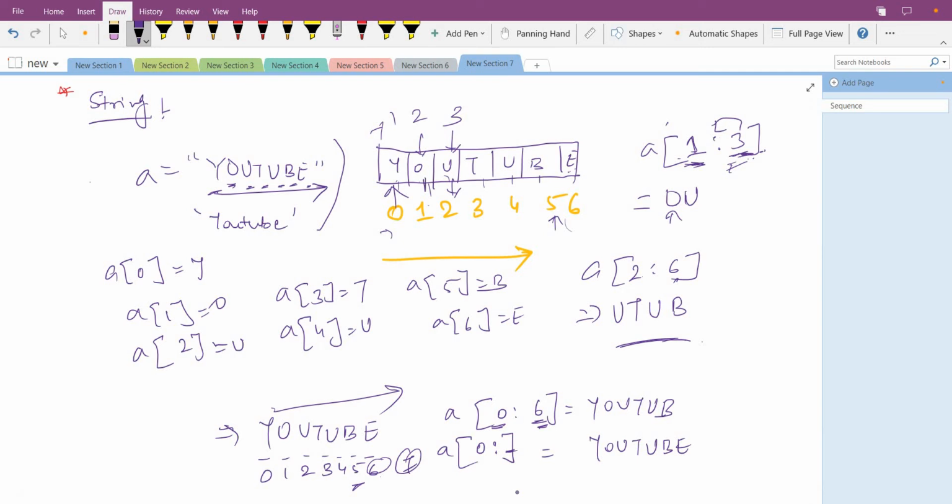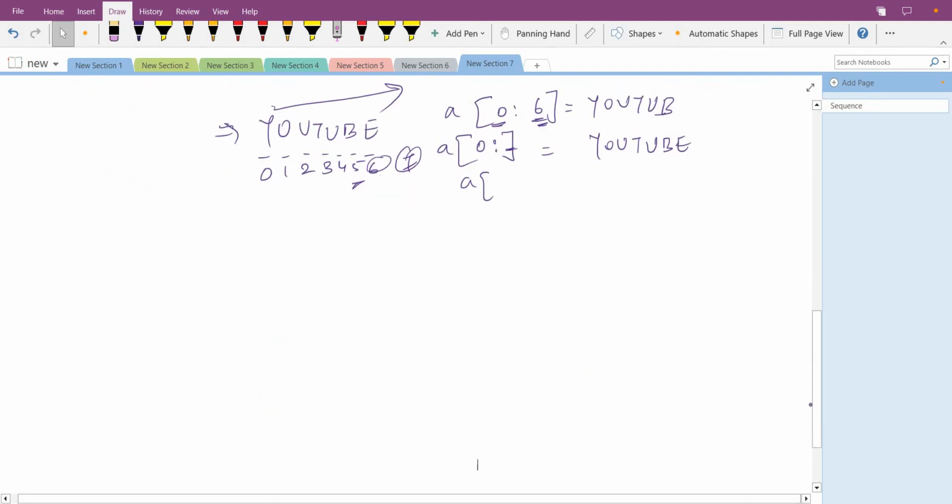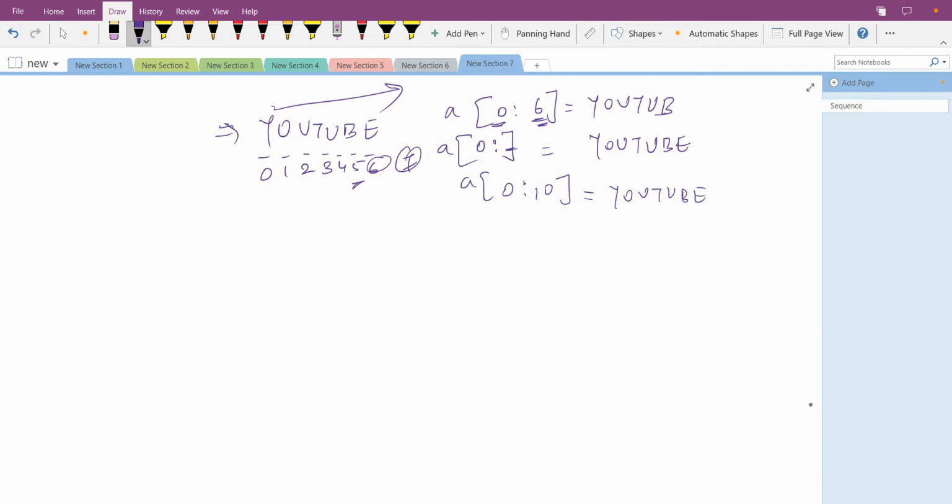You can also go for 10. It will also give you YouTube only. You can go anywhere beyond this 7 also, there is no issue. It will give you YouTube only, up to the limit.